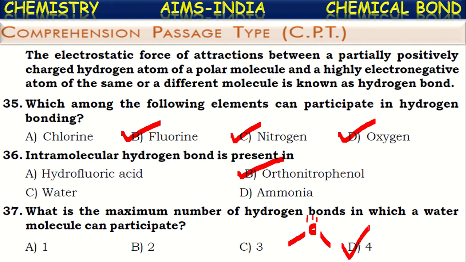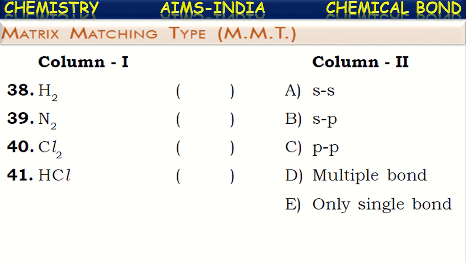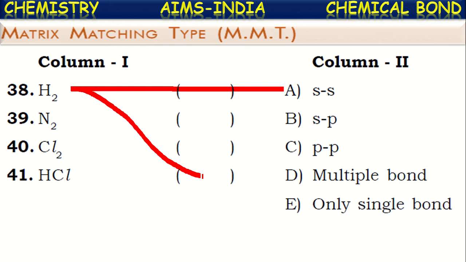Okay. Next, matrix match type questions. See the matching here. In column 1 they have given certain molecules, and in column 2 they mention the type of overlapping and type of bonding present in them. See the first one, hydrogen molecule. In the hydrogen molecule there will be ss overlapping, and that results in the formation of only a single bond.